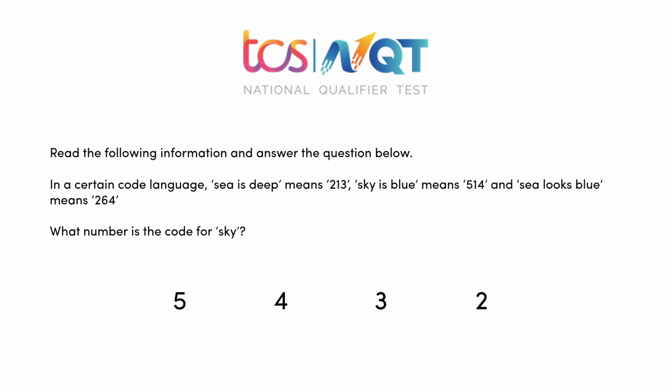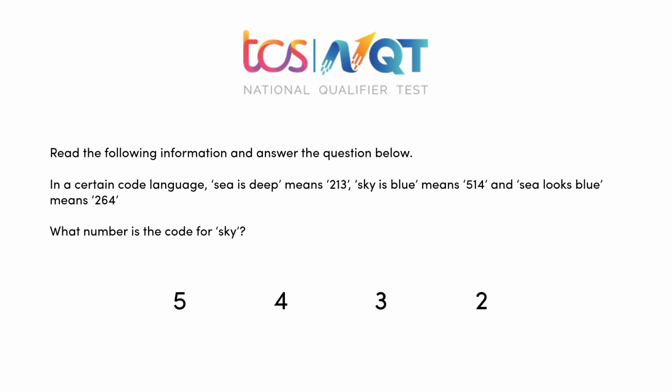It's pretty observant that the string they have given, "C is deep", contains 3 words. The number of digits is also 3. So C means 2, is means 1 and deep means 3. Sky means 5, is means 1, blue means 4.